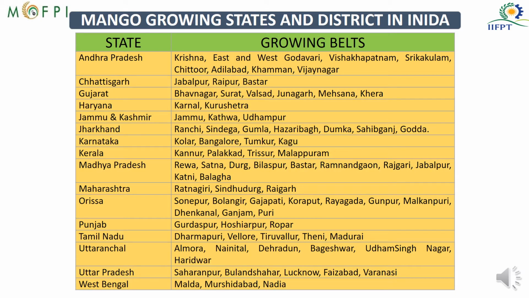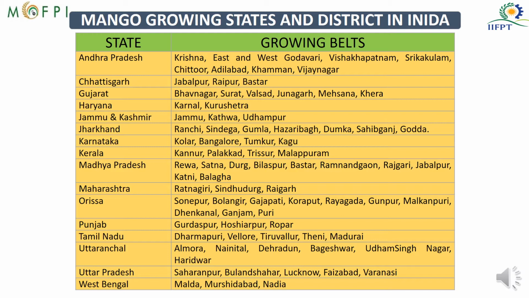This table represents the states and their respective growing belts for mango trees. If you see Gujarat, the growing belt is Bhavnagar, Surat, Valsad, Junagadh, Mehsana and Kheda. In Maharashtra, it is Ratnagiri, Sindhudurg and Raigad, along the coastal region, which we generally call the Konkan region of Maharashtra.